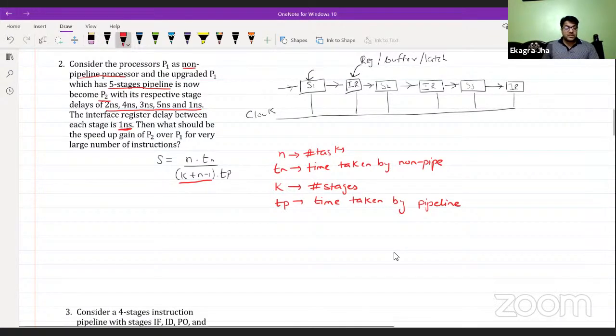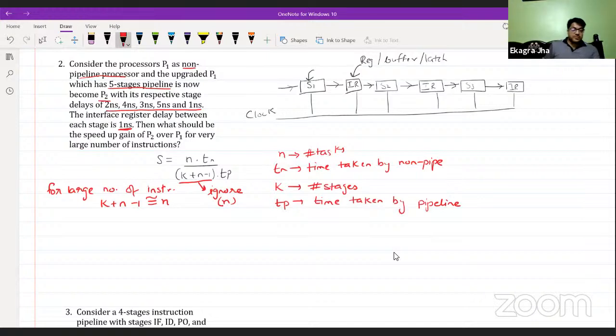So for a large number of instructions, K plus N minus 1 is nearly equivalent to N. So we can ignore this particular expression and just use N because it is nearly equivalent to N. So in this, if you have a large number of instructions, N gets cancelled.